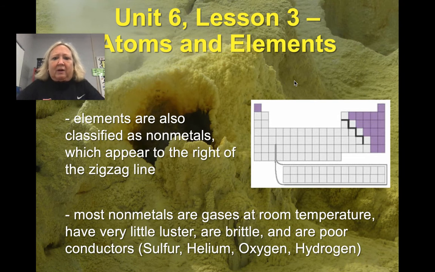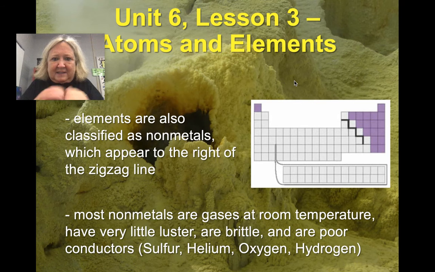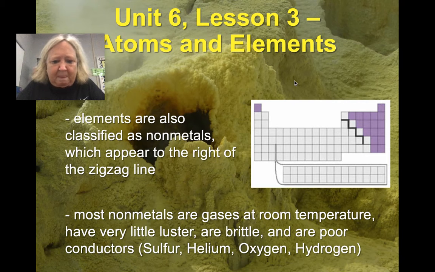They are brittle. I don't know if you know what the word brittle means. Maybe in the holidays you have peanut brittle, at your grandparents' or something, real snappy. Sometimes they say bones are brittle because they break. Brittle means real breakable. And they are poor conductors, meaning electricity does not go through them. Major examples: sulfur, helium, oxygen, and of course, hydrogen.